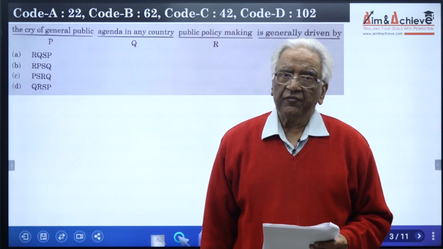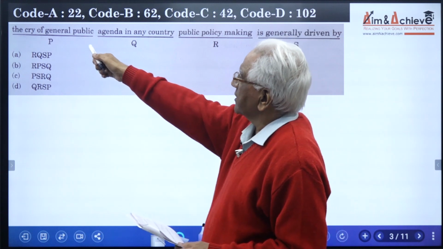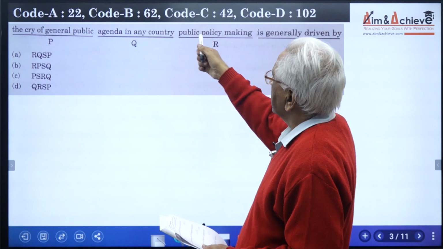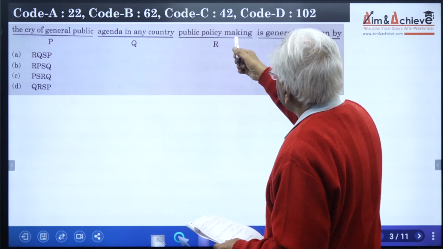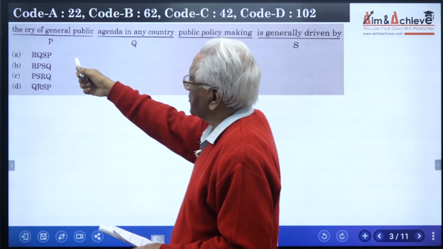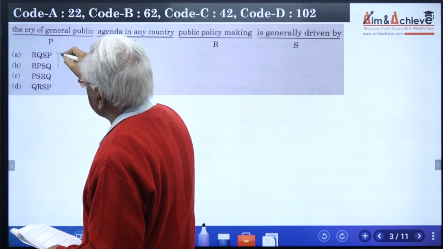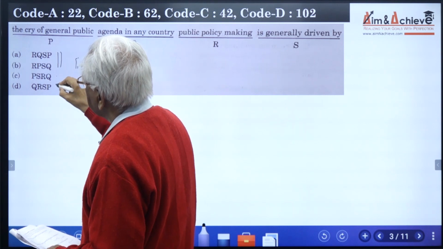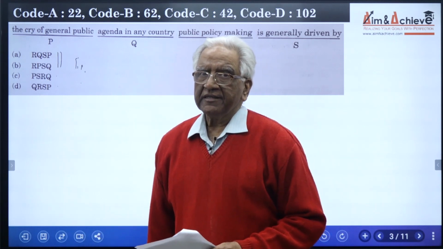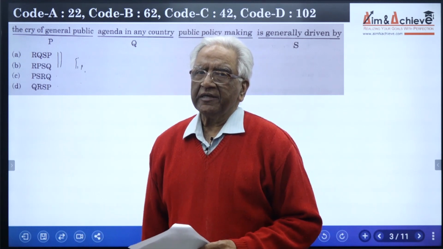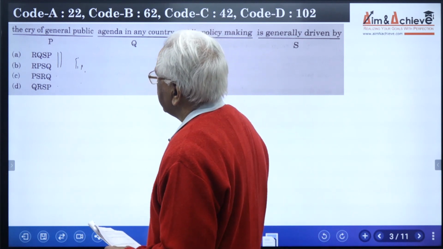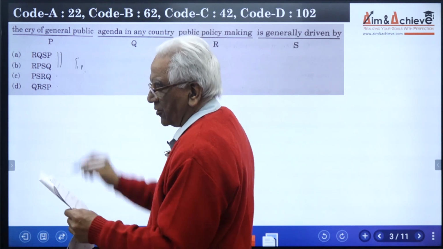In this question, the four parts are P, the cry of general public; Q, agenda in any country; R, public policy making; and S, is generally driven by. If we read the four options, we find that two of them start with R and one starts with P and one starts with Q. The very fact that two options start with R is a strong clue that shows that probably R is the best part to start the sentence. So let us first deal with either option A or option B.